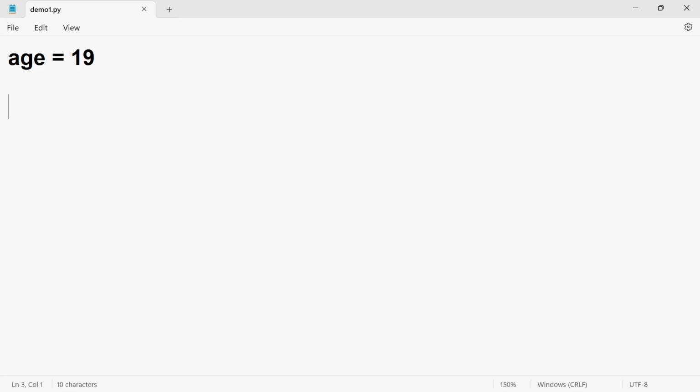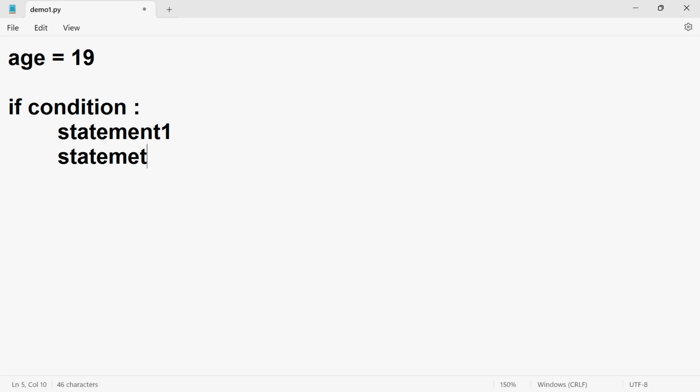Before creating the if condition, let me show you the syntax first. We need to write the condition here, then a colon symbol. After the colon symbol, we need to provide one indentation, that is, one kind of tab space. Here we can write statements, statement one, statement two, respectively.